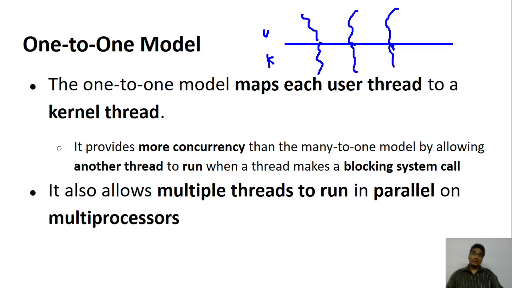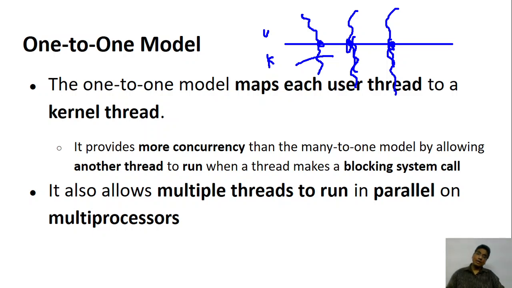This is more concurrent, because you notice that every thread is able to run in parallel using a different kernel thread. So if one of them is blocked by calling a blocking system call, the other threads can work, because the kernel knows how to run multiple threads.